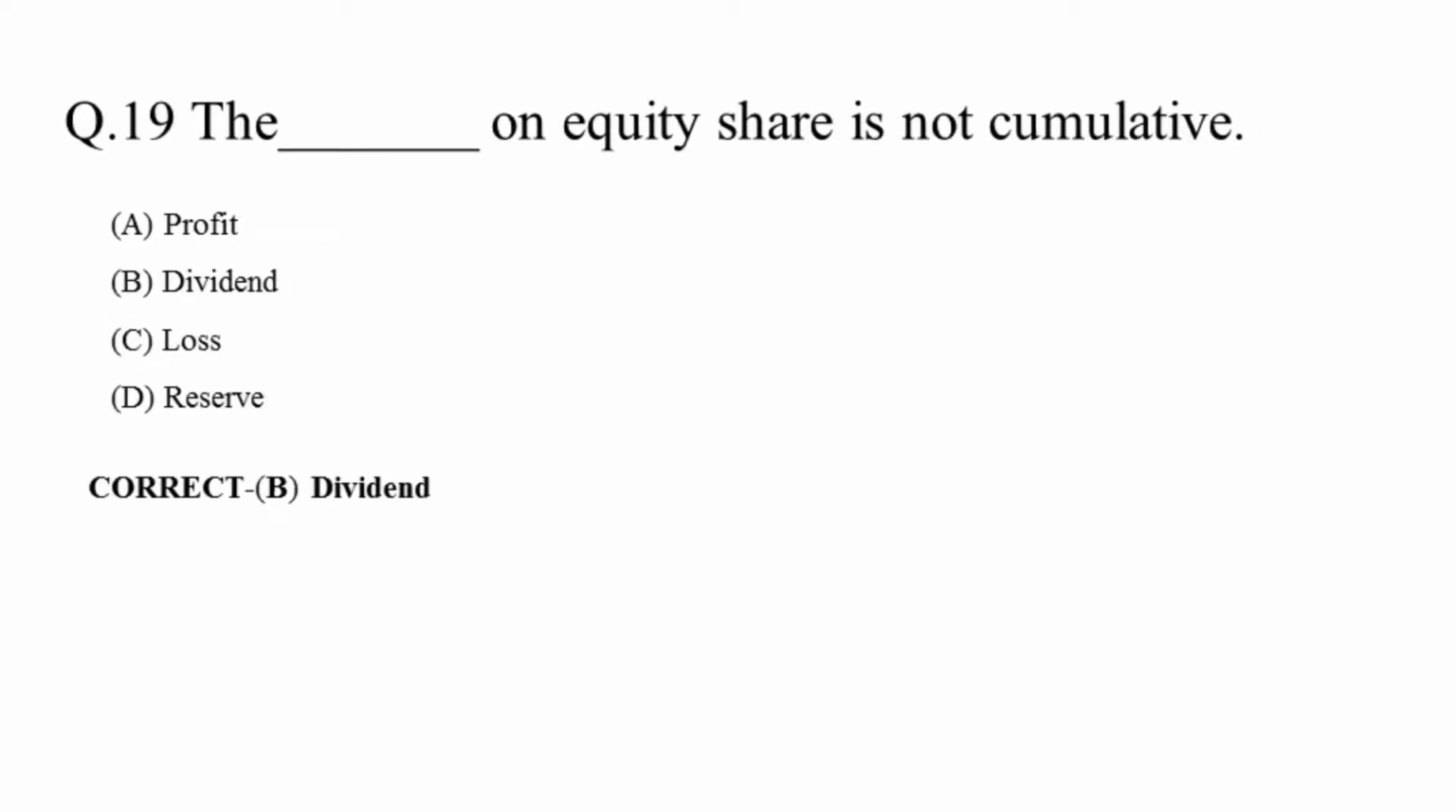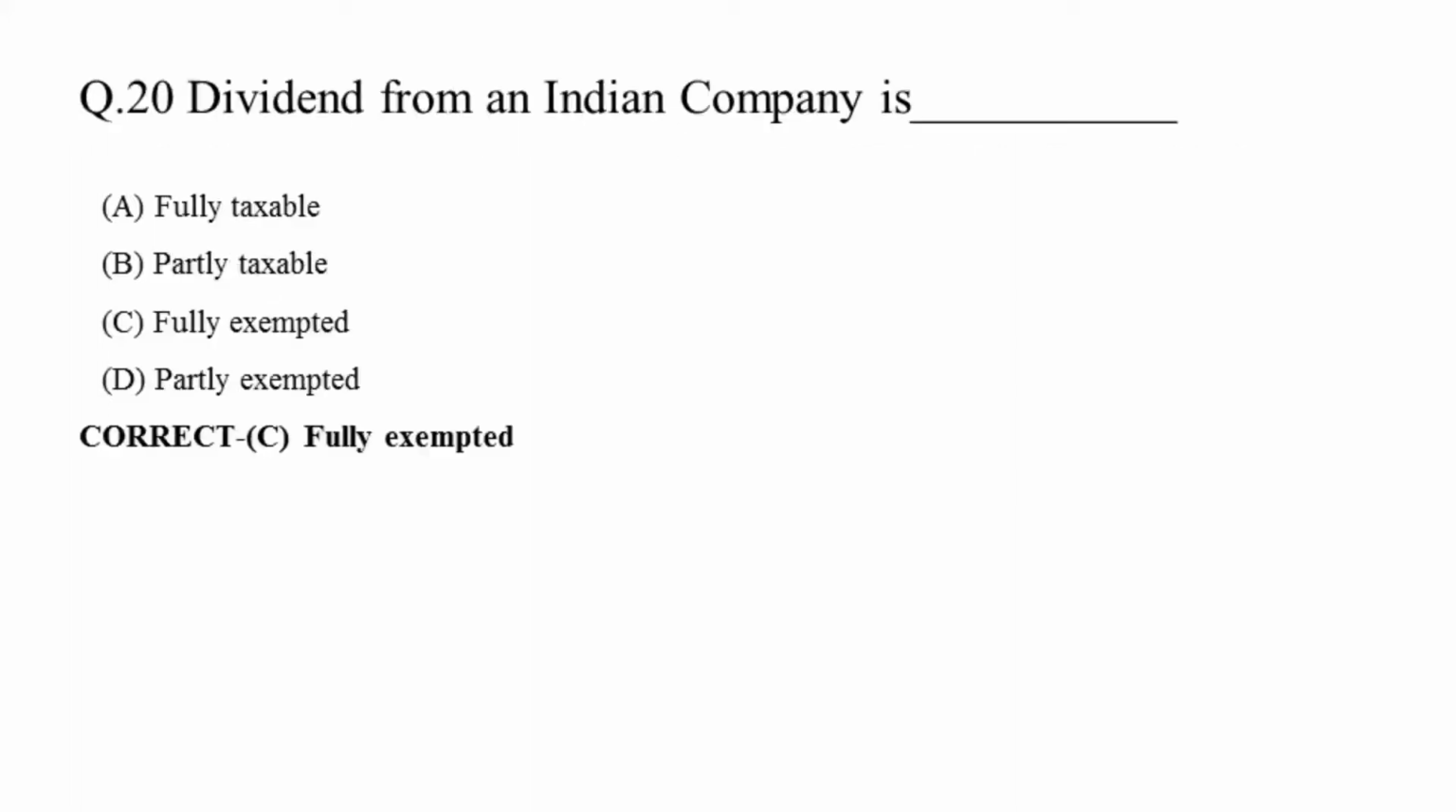Question 19. The dash on equity share is not cumulative. Options are profit, dividend, loss, reserve. Correct answer is dividend. Question 20. Dividend from an Indian company is fully taxable, partly taxable, fully exempted, partly exempted. Correct answer is fully exempted.